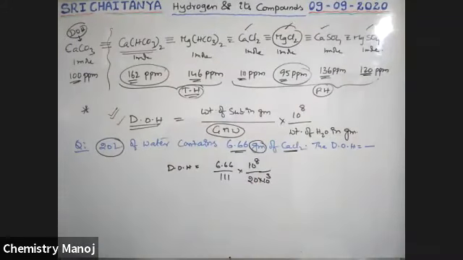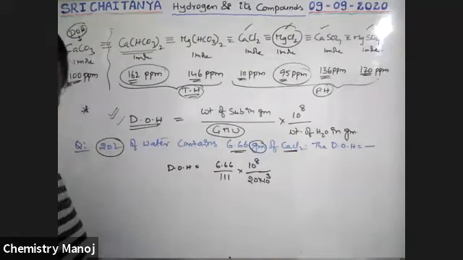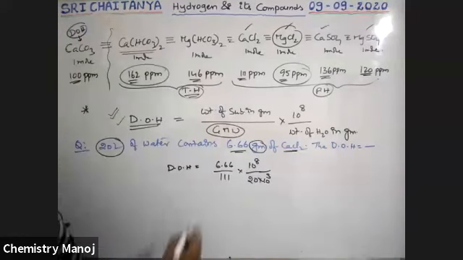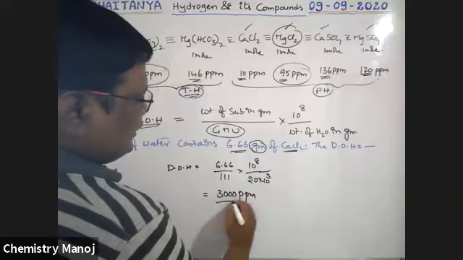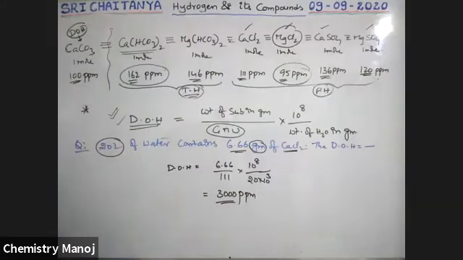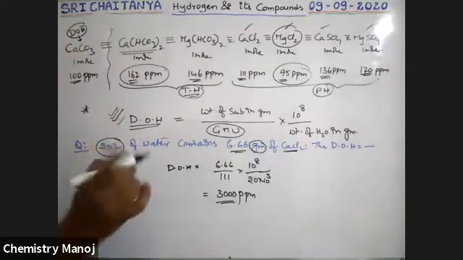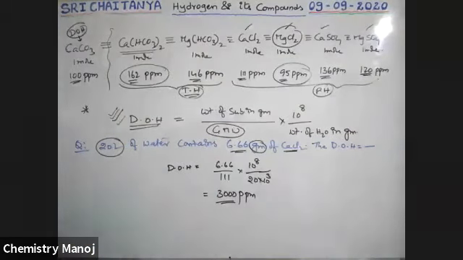Tell me the answer, boys. Yes, 3000. This is the degree of hardness. So it is a very important formula. Most of the cases this formula is used.